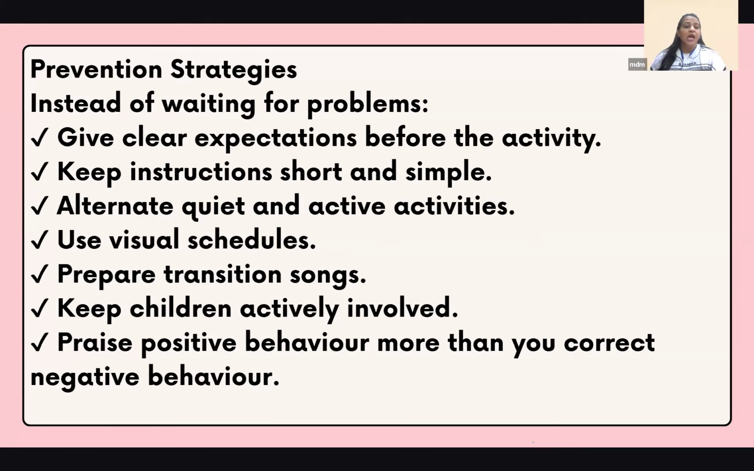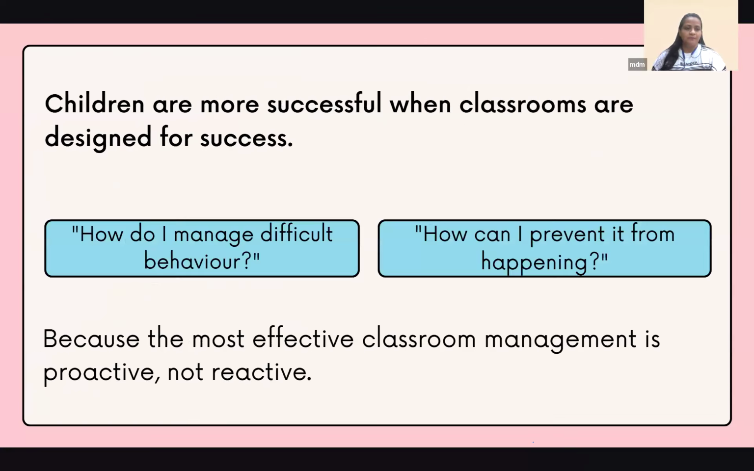So remember that. These are a few strategies. Instead of waiting for problems, give them clear instructions. Keep what is expected in the classroom clear. Keep the instructions short and simple. Don't complicate them. Give them alternate activities: quiet activity, active activity. Quiet, active. Use visual schedules, like give them a clock. Put a clock where they know what is going on and which schedule it is. Keep children actively involved. Praise positive behavior more than you correct negative. Don't keep correcting.